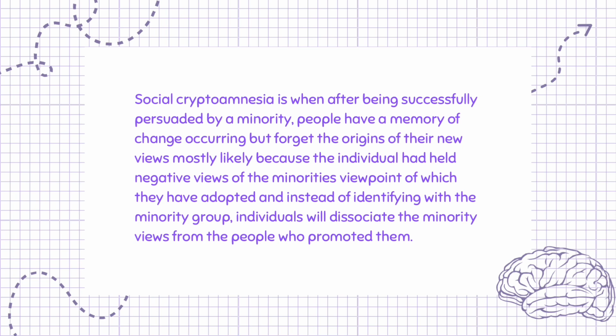Social cryptoamnesia is when, after being successfully persuaded by a minority, people have a memory of change occurring but forget the origins of their new views, most likely because the individual had held negative views of the minority's viewpoint which they have adopted, and instead of identifying with the minority group, individuals will dissociate the minority views from the people who promoted them.